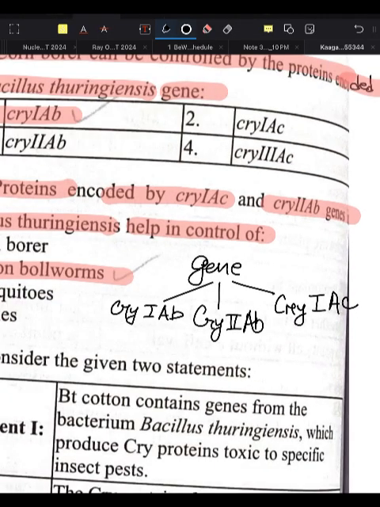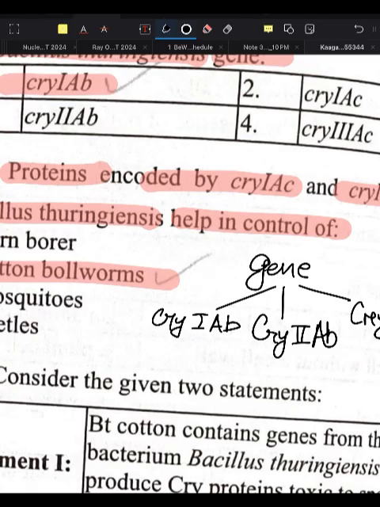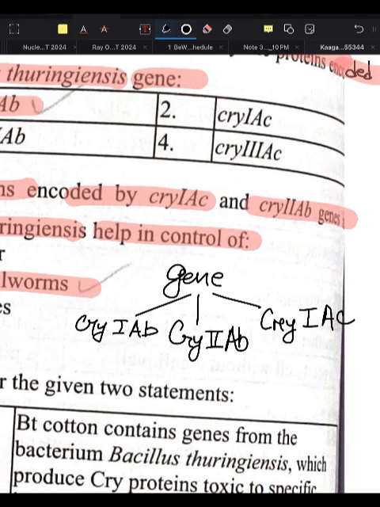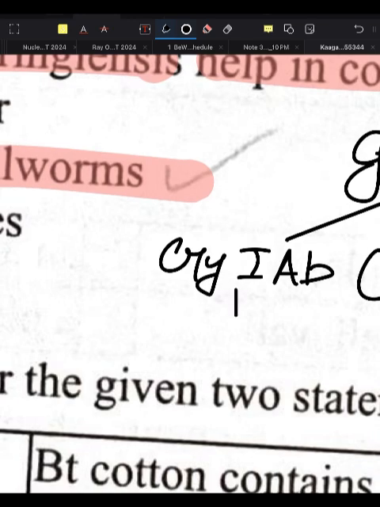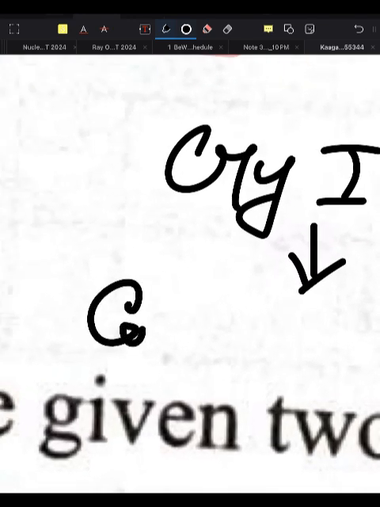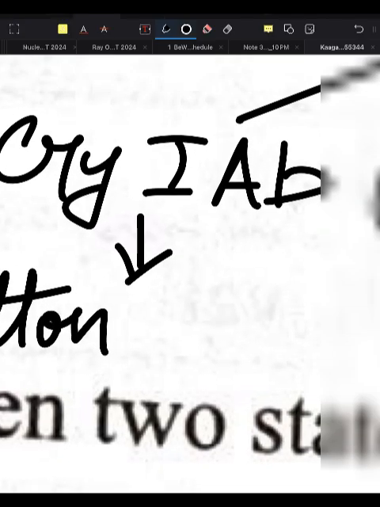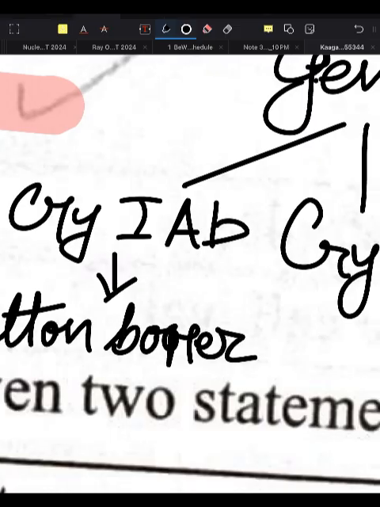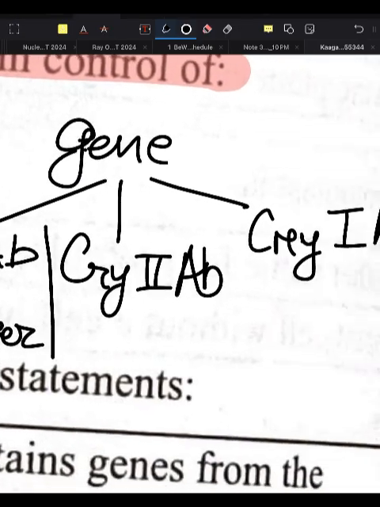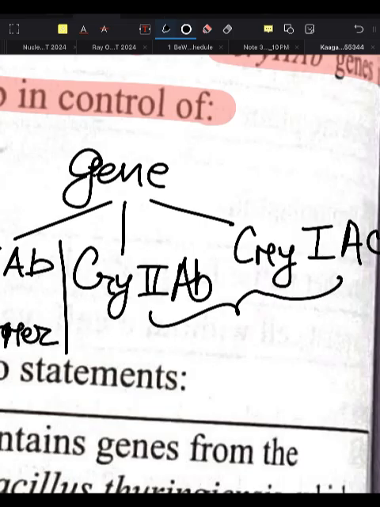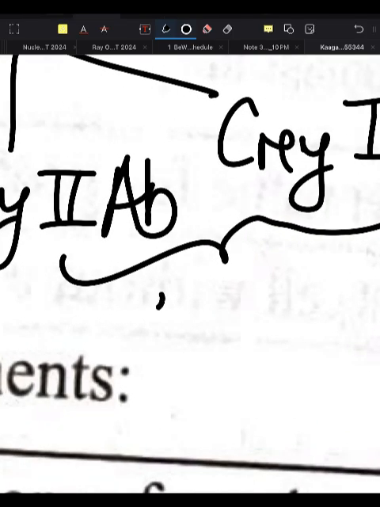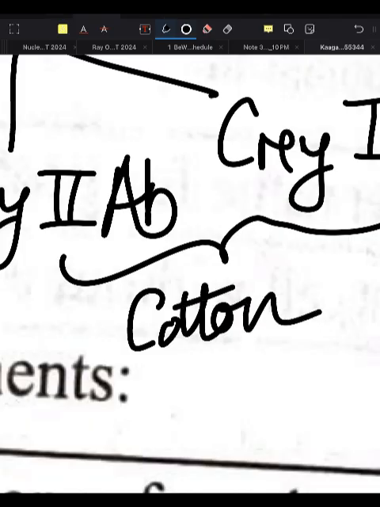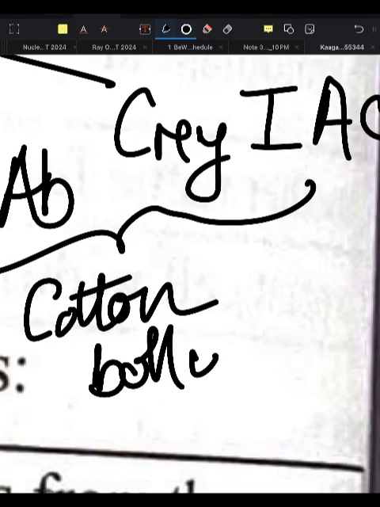Now see, cry1Ab, then cry2Ab and then cry1Ac. The first one goes for cotton borer, B-O-R-E-R. The last two genes, cry2Ab and cry1Ac, these two go for cotton bollworm.